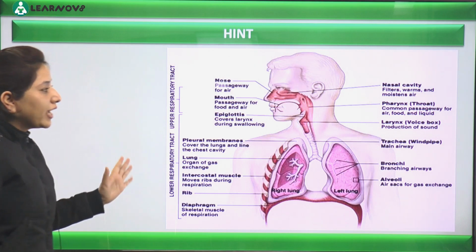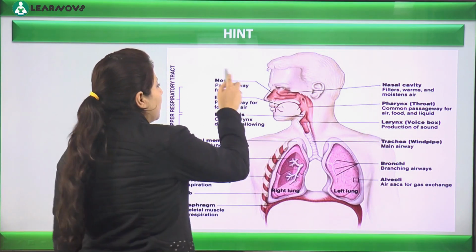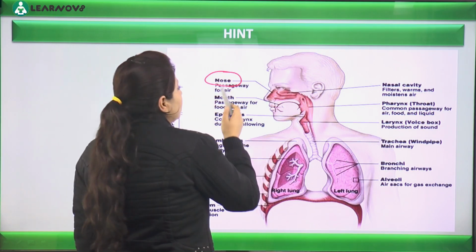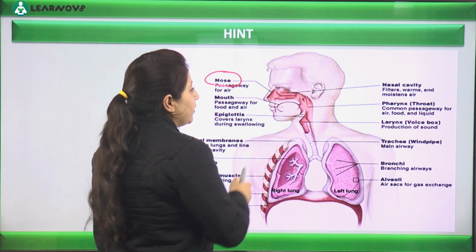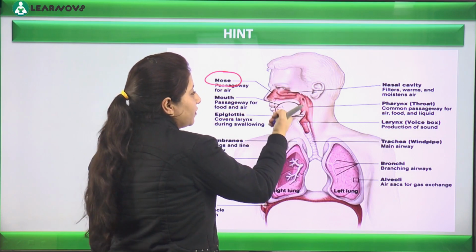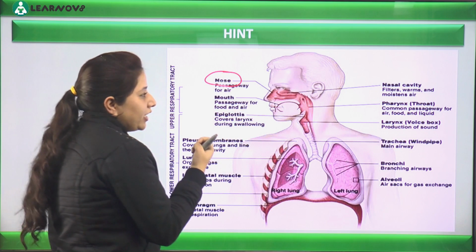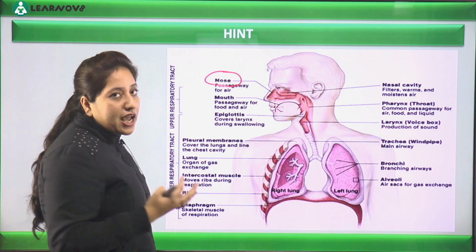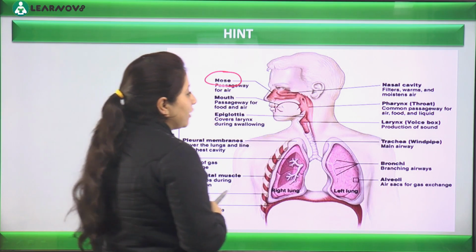Even here you can use this hint. Let me draw it here. First there is nose. From the nose the gases will enter. So we call it a passage or a pathway for the entry of air. Then we have this red lining that we call as nasal cavity. What is the function of this nasal cavity? Actually, it filters the air. Even there are cilia that act as little ACs, and even this nasal cavity provides moisture. Okay, it moistens the air that goes in.